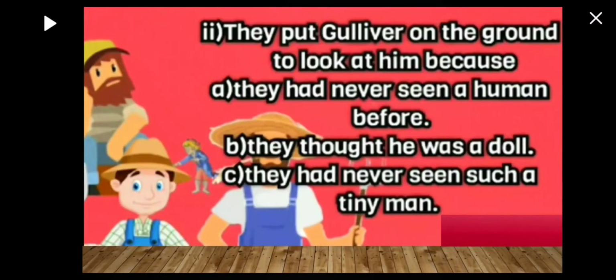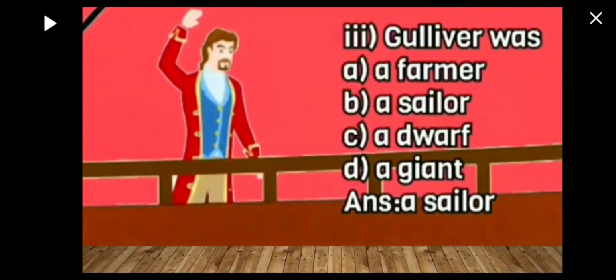Second is they put Gulliver on the ground to look at him because they had never seen a human before, they thought he was a doll, or they had never seen such a tiny man. Okay, tell me the right answer. Yes, they had never seen such a tiny man. Next, Gulliver was a farmer, sailor, dwarf, a giant. So the answer is a sailor.